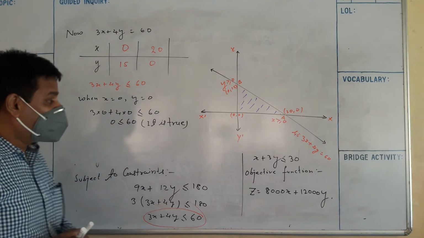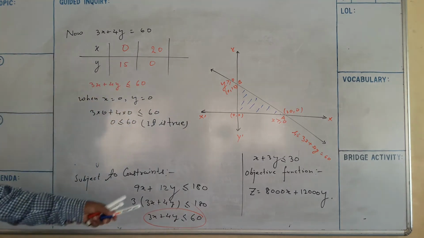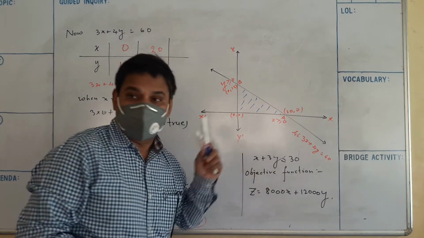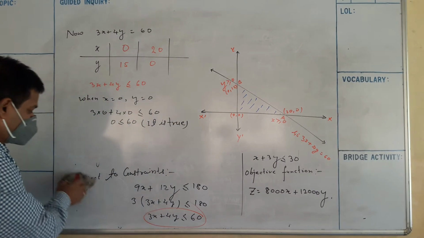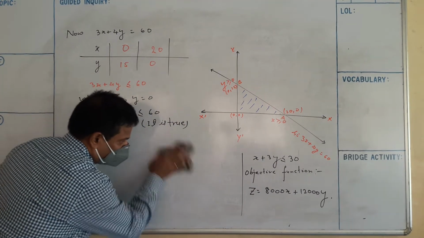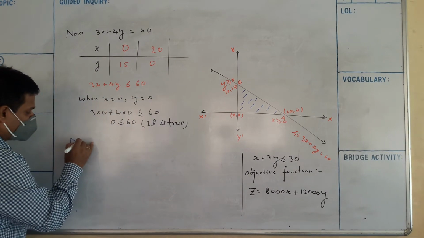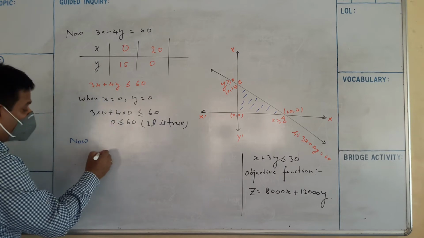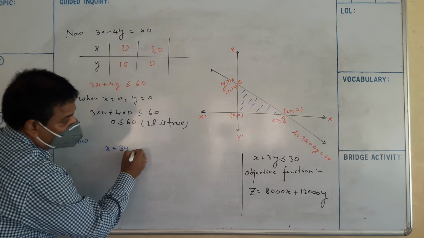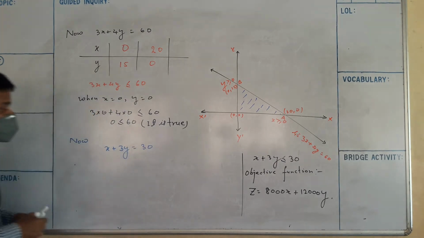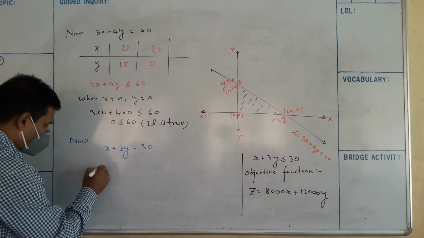Now another equation is x plus 3y is less than or equal to 30. Now draw this one. See here, x plus 3y is equal to 30. Find out the x intercept and y intercept.